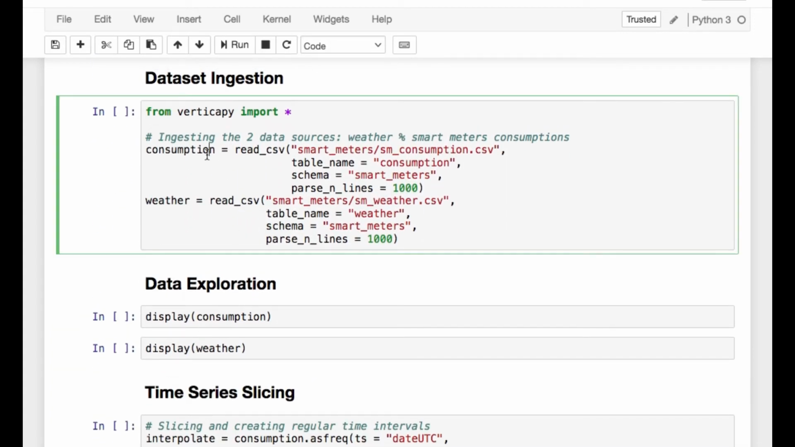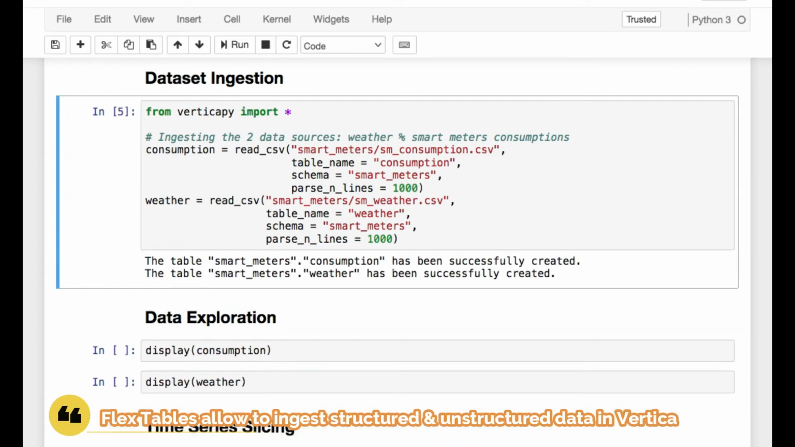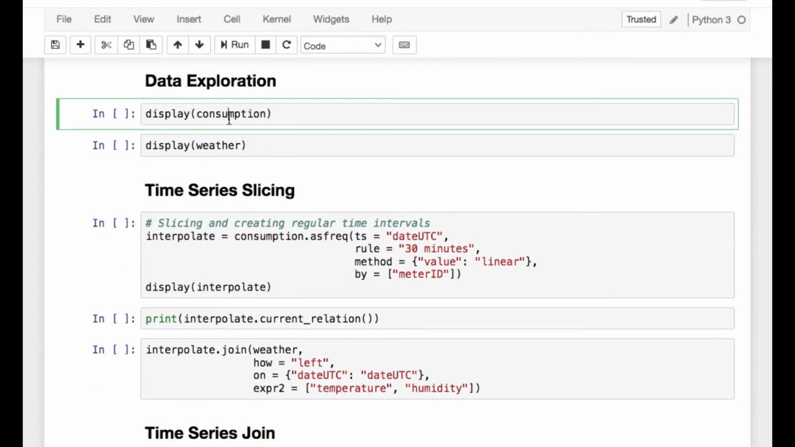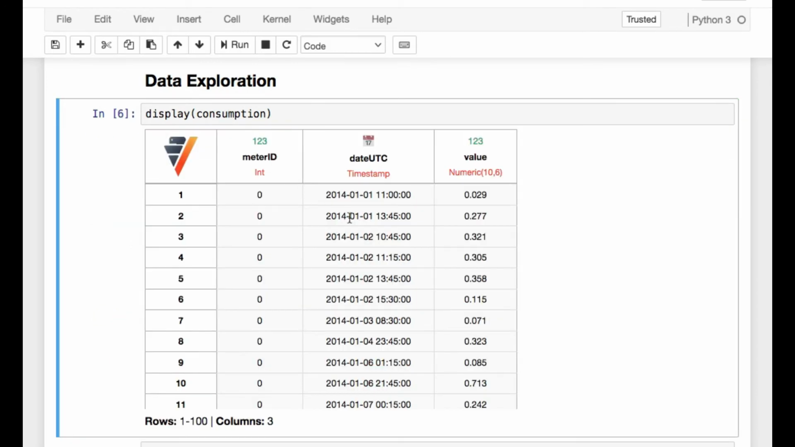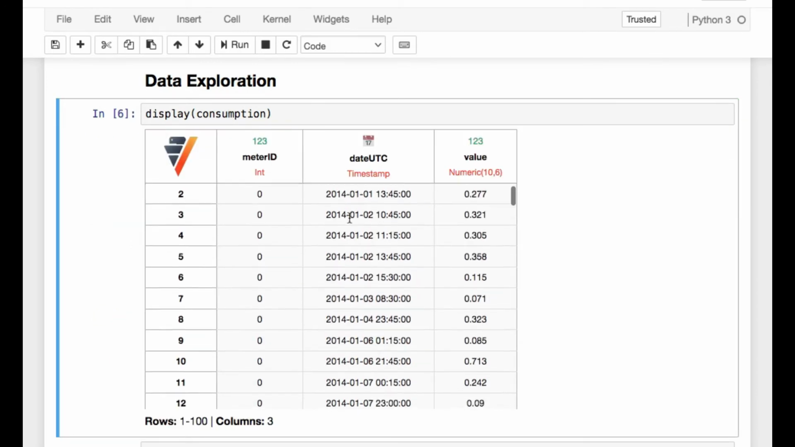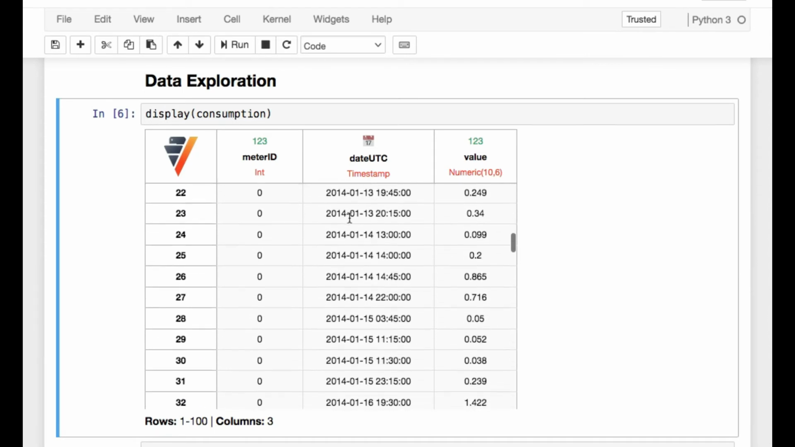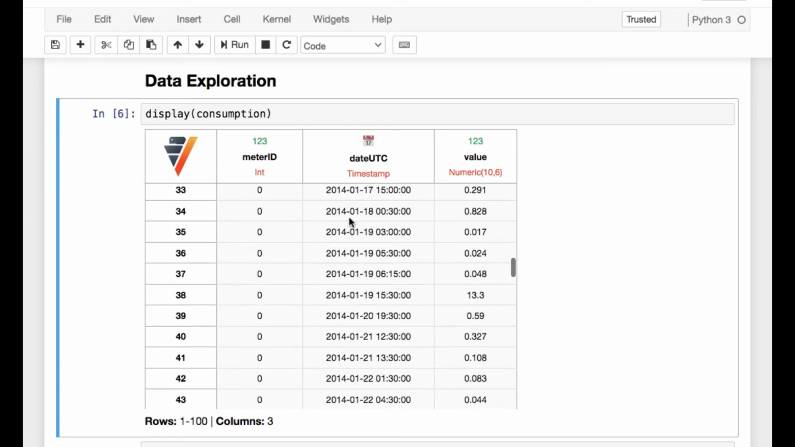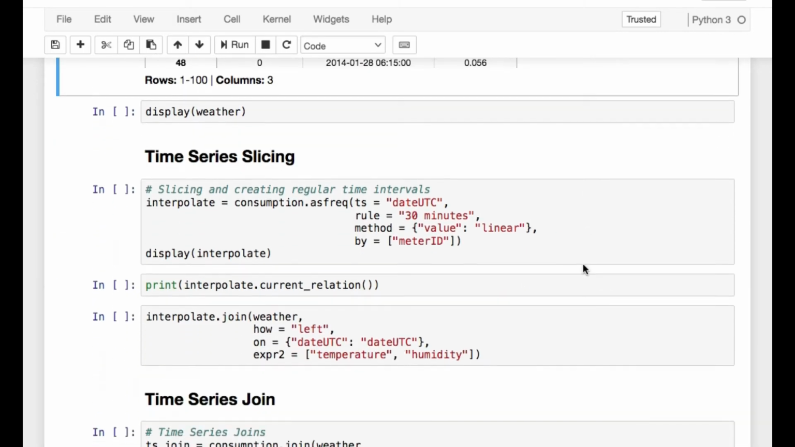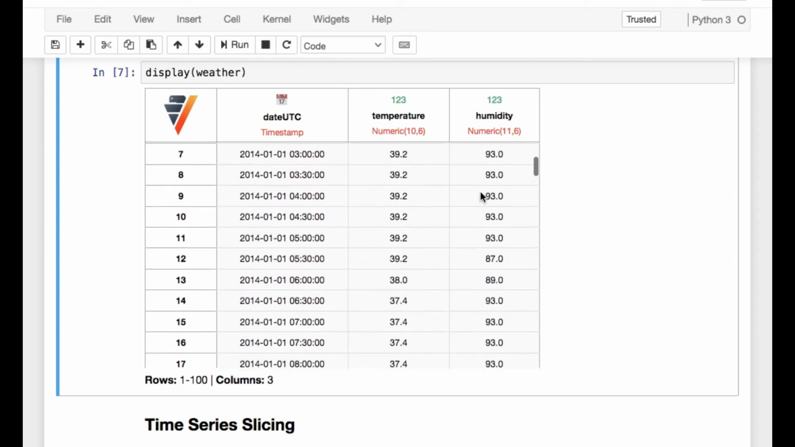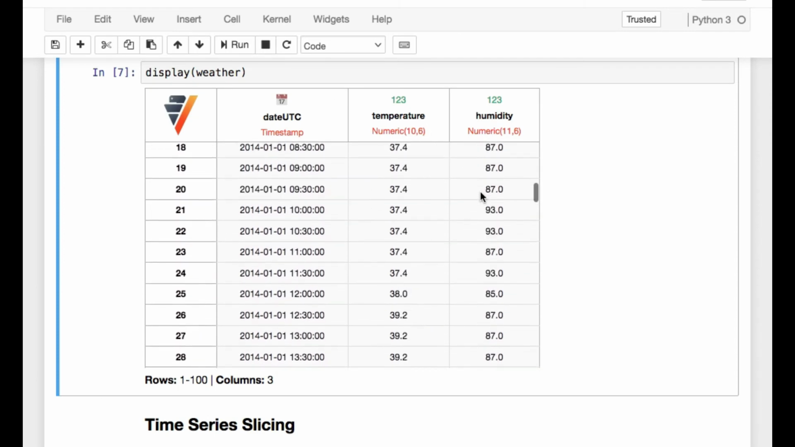Let's ingest the two datasets in the Vertica database using the read CSV function. It will use a flex table to identify the different types and ingest the data. We have two datasets, one with different smart meters conceptions. We can see that this dataset is an irregular time series and it may be challenging. The second is the region's weather dataset. We have a region's temperature and humidity for each 30 minutes time interval.